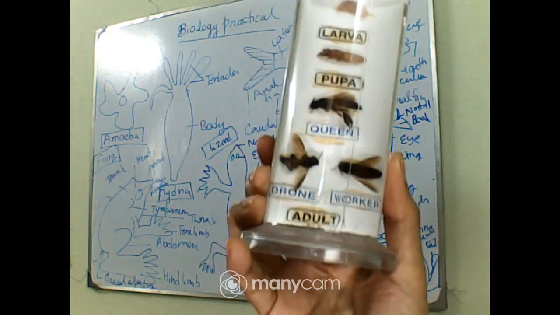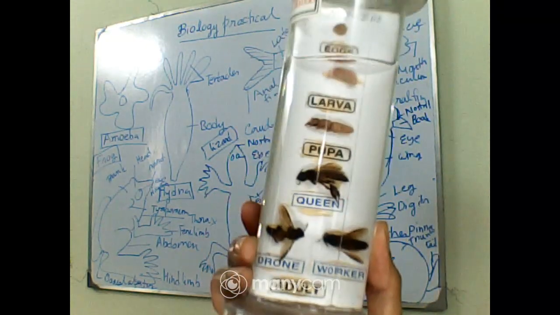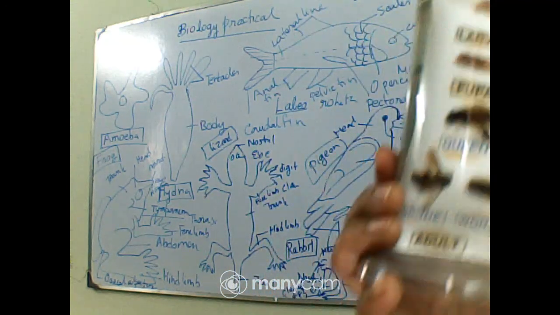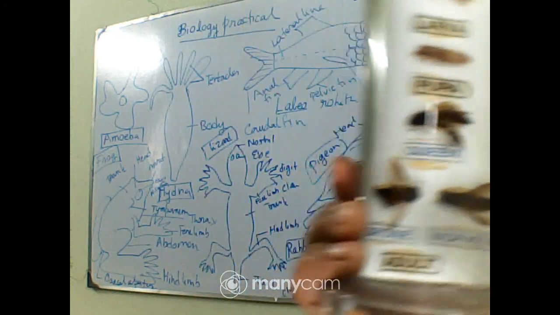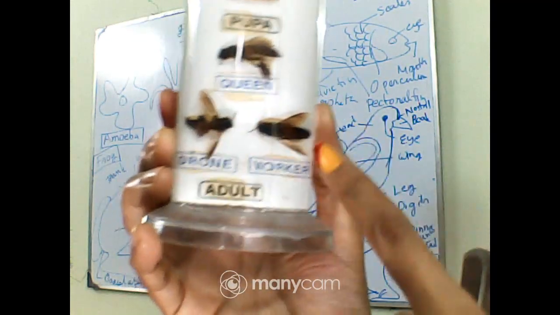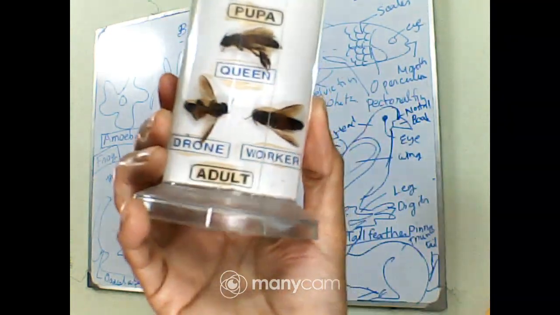Okay, and you know that there are different types of species, and honeybees are called social insects. They can form a colony and they show a division of labor, and different types of individuals can be found. You can see it is written already: queen, drone, worker. These two are female and drones are male.